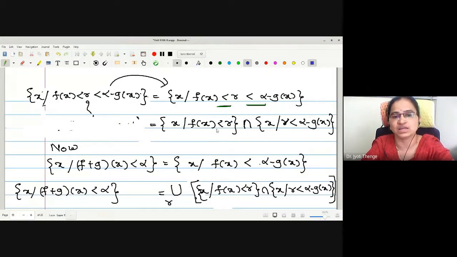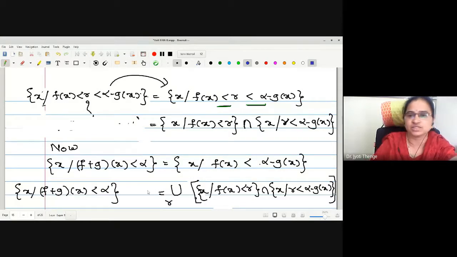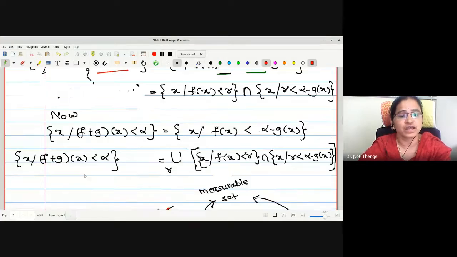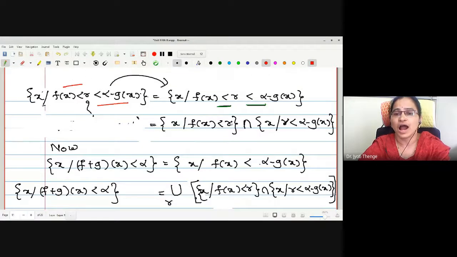This set can be written as the intersection of two different sets with two different conditions. First condition is f of x less than r. Second condition is r less than alpha minus g of x. But in order to write a general set, the collection of x such that f plus g operated on x is less than alpha, how many such r are we going to find?